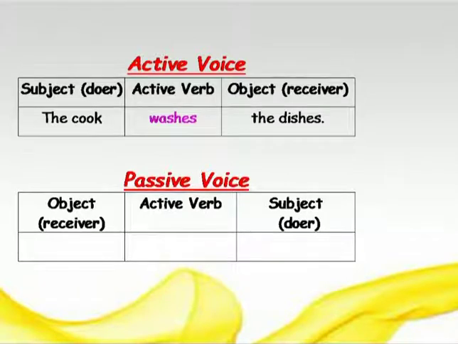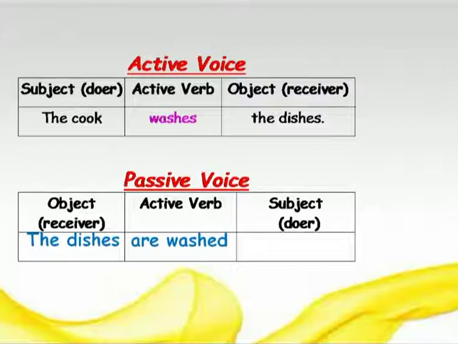So, the first rule is object becomes the subject. Object of the active verb becomes the subject of the passive verb. So, the dishes, active verb will be in passive verb, are washed by the doer. The dishes are washed by the cook.